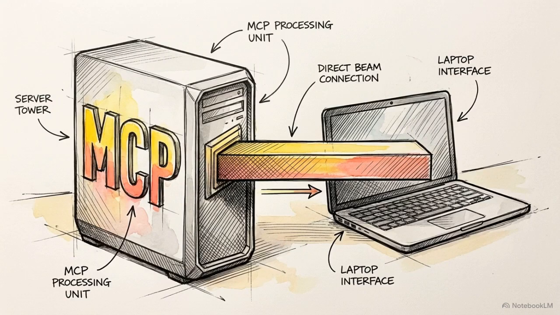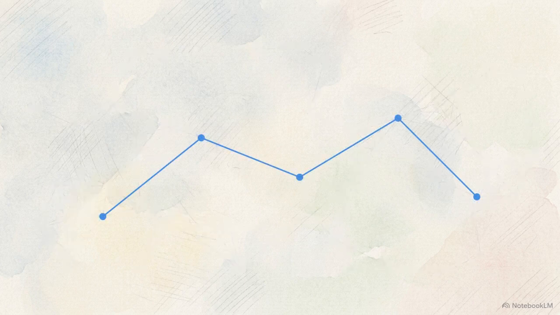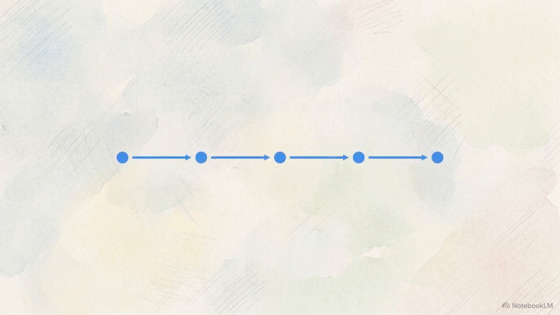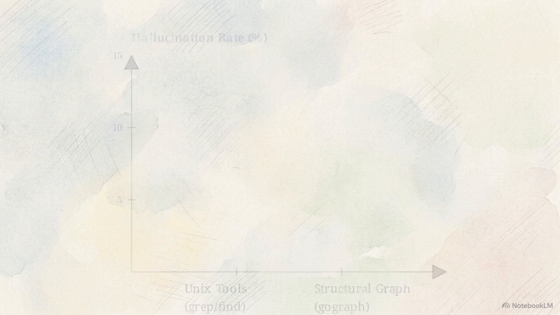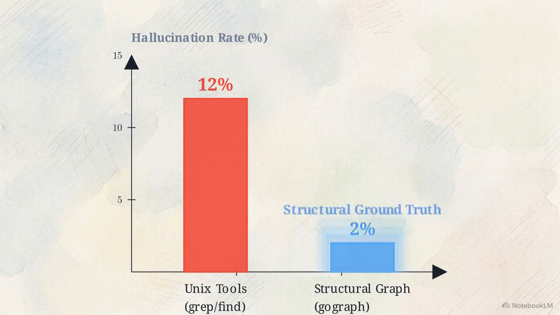Agents access this massive 3D architecture graph through the Model Context Protocol, or MCP. When an agent queries the MCP server, it prunes the massive graph into highly targeted minimal data packets. In production data, AI agents relying on standard Unix tools suffered a measured hallucination rate of approximately 12%. This chart shows the dramatic difference in accuracy. When agents were fed AST-accurate call graphs and pruned context, the hallucination rate dropped to exactly 2%.